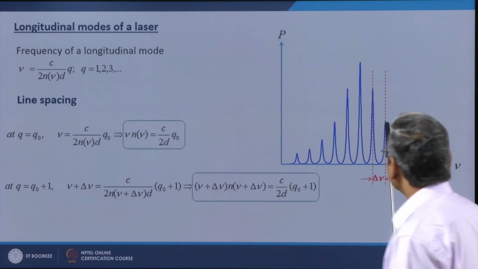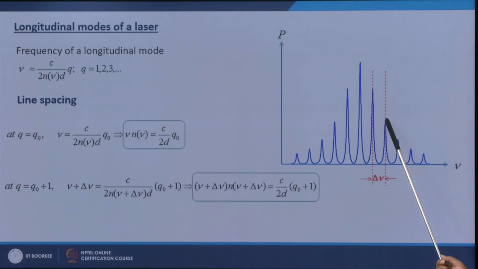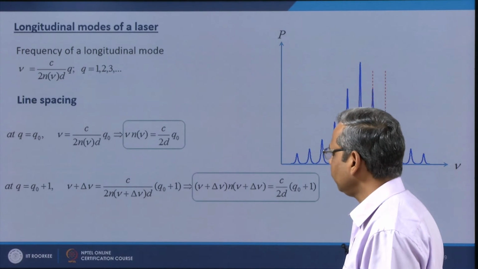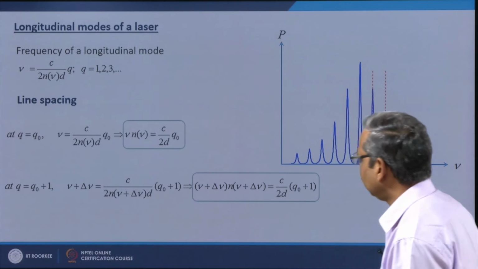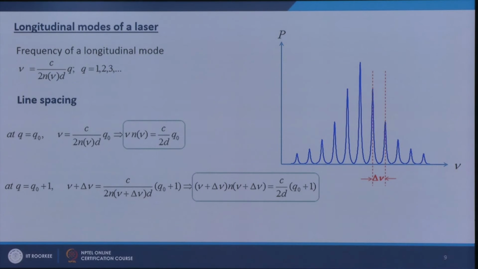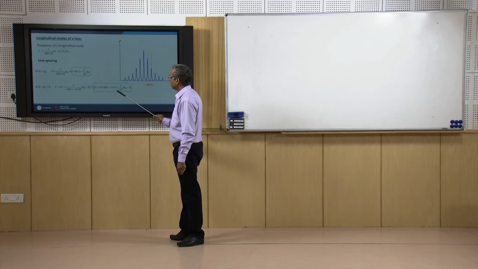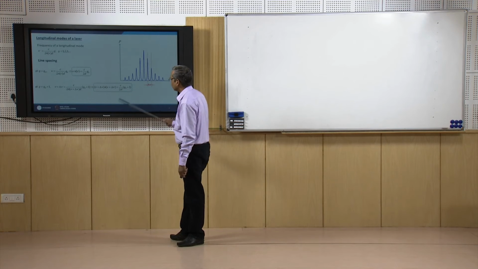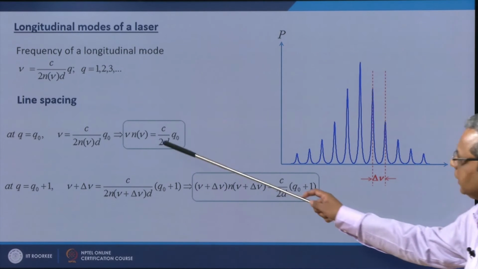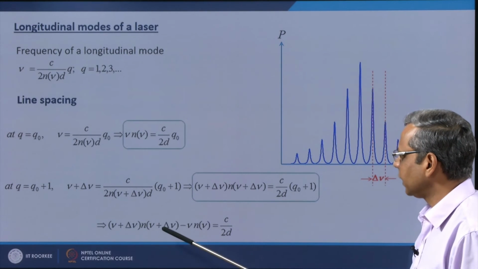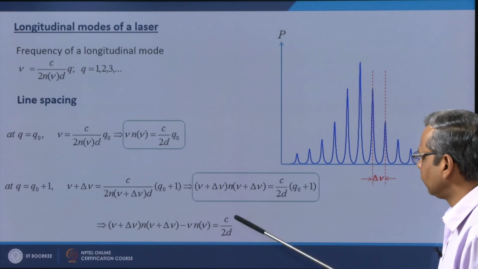and let us say the frequency of this is ν plus Δν, that is, the line spacing is Δν. Then ν plus Δν equals c by 2 n(ν plus Δν) times d times q naught plus 1. Again putting all the frequency dependent terms on this side, (ν plus Δν) times n(ν plus Δν) is equal to c over 2d times q naught plus 1. Let me subtract this from this, and I get (ν plus Δν) n(ν plus Δν) minus ν n(ν) is equal to c over 2d.